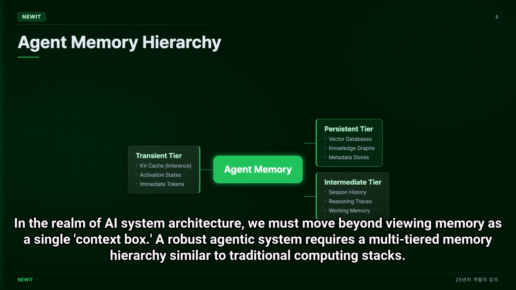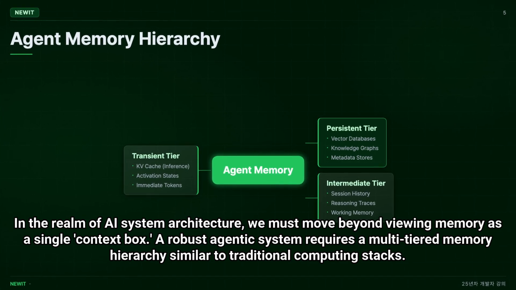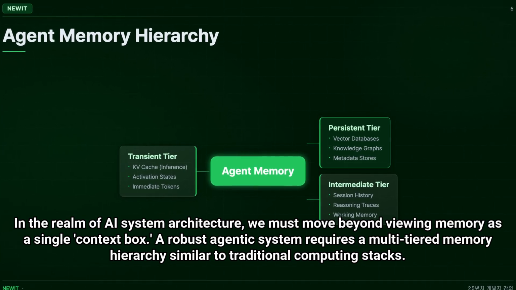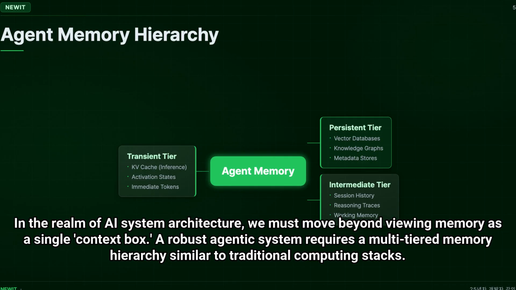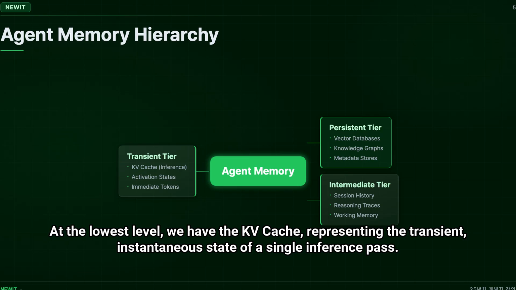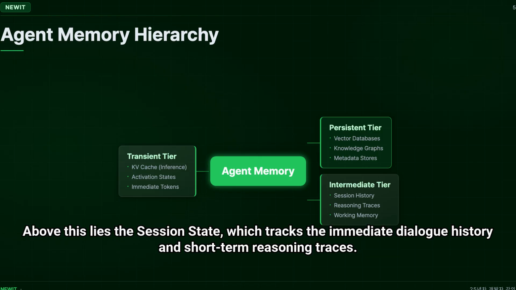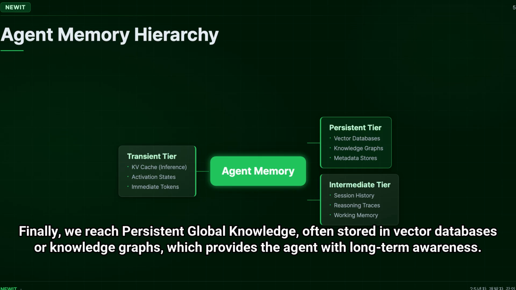In the realm of AI system architecture, we must move beyond viewing memory as a single context box. A robust agentic system requires a multi-tiered memory hierarchy similar to traditional computing stacks. At the lowest level, we have the KV cache, representing the transient instantaneous state of a single inference pass. Above this lies the session state, which tracks the immediate dialogue history and short-term reasoning traces. Finally, we reach persistent global knowledge, often stored in vector databases or knowledge graphs, which provides the agent with long-term awareness.